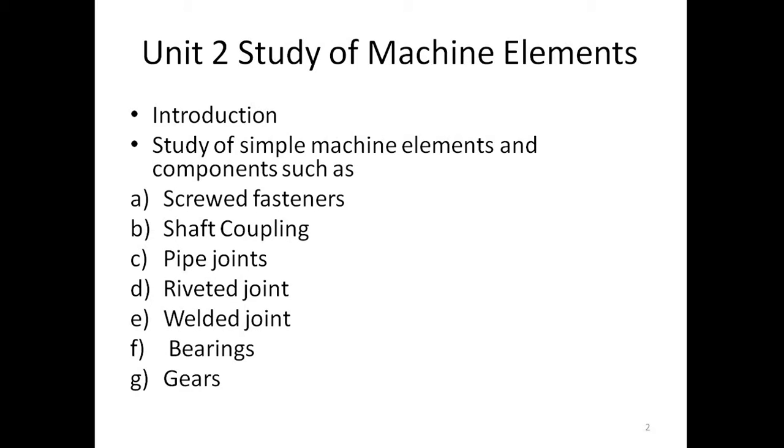We already studied what is meant by machine element, screw fasteners, shaft coupling, pipe joints, riveted joints and welded joints. In this lecture we are going to study bearings and gears.